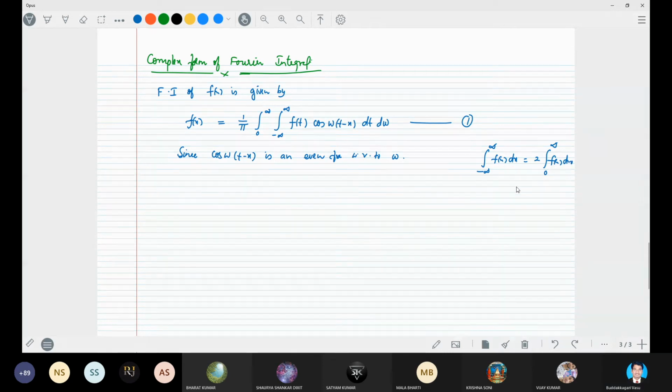Or the integral from 0 to infinity of f(x) dx is equal to 1 by 2 times the integral from minus infinity to infinity of f(x) dx.